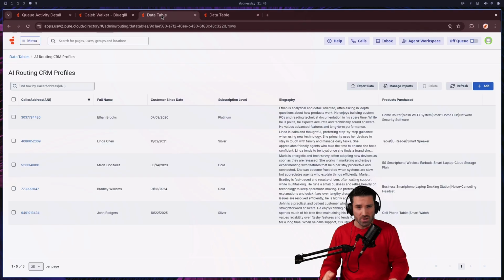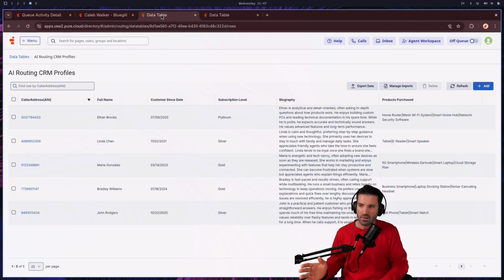This is really a spreadsheet system that can be configured within the phone system. Up here, I've got about 5 profiles that I put together for different callers that could be entering into the system. I've enabled it to where I can mimic who these people are, similar to a CRM or customer record management system. There is the name, customer sent date, a subscription level, and this is something that could be tied to a skill that an ACD algorithm would typically start to evaluate.